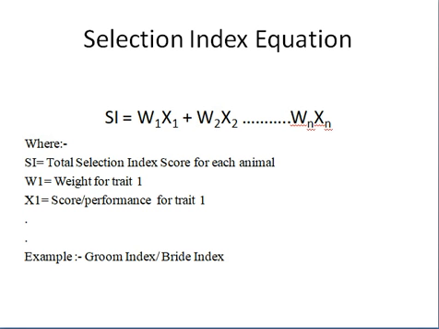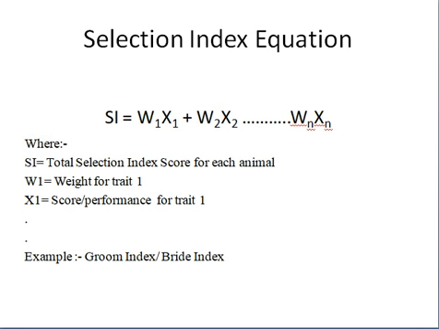A very interesting example is groom index or bride index. For example, if we want to select a groom, जिसे हम दुल्हा कहते हैं, so we can select a number of traits. For example, I would propose moral character 50%, 40% education, and 10% wealth.